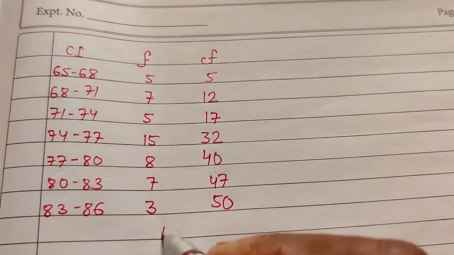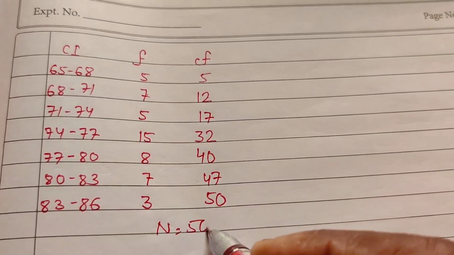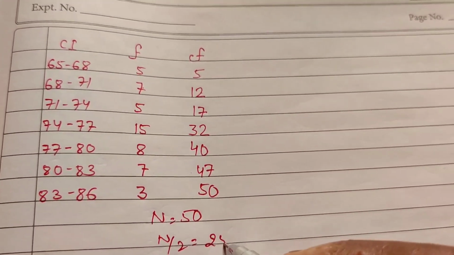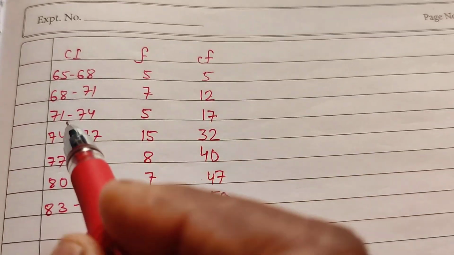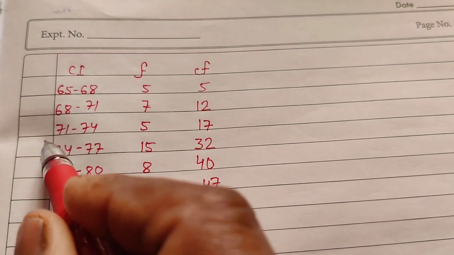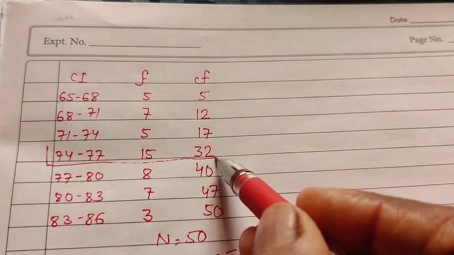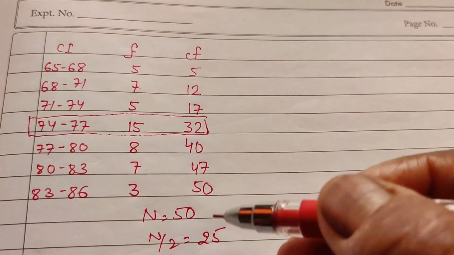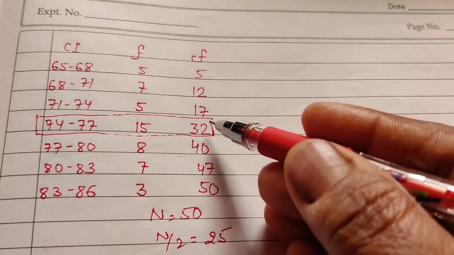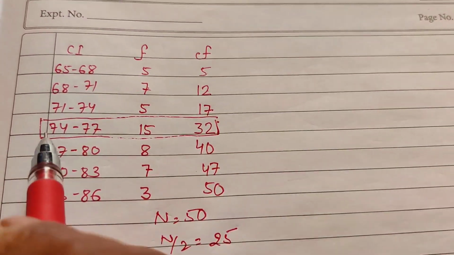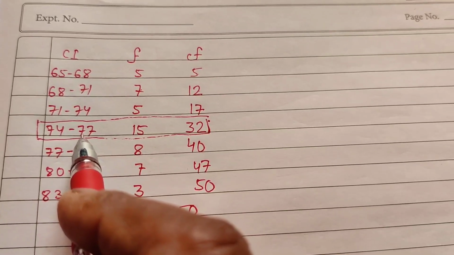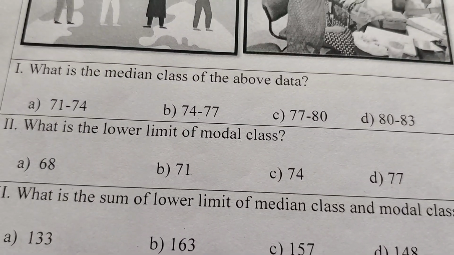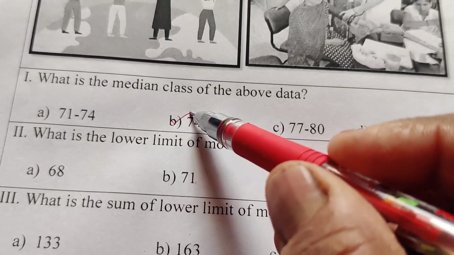Now n equal to 50, the sum of all the frequencies. N by 2 is 25. The 25 lies in the class interval 74 to 77 because 25 is just less than 32. The median class is 74 to 77.